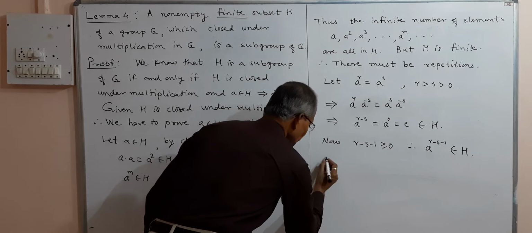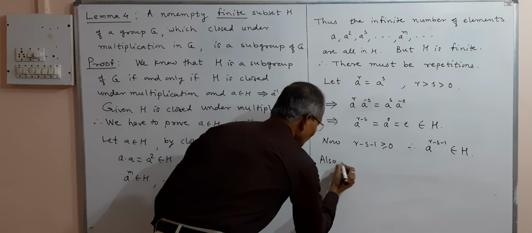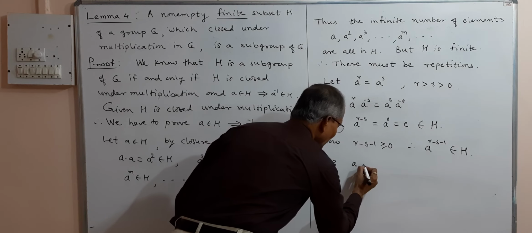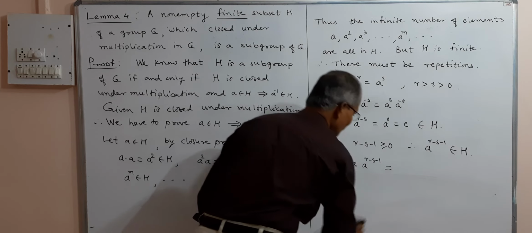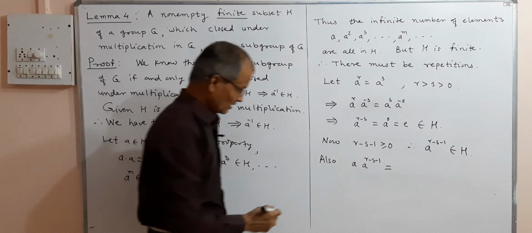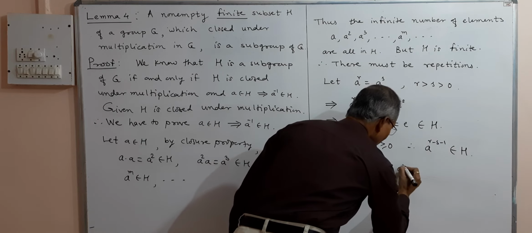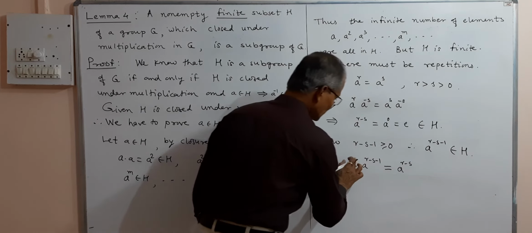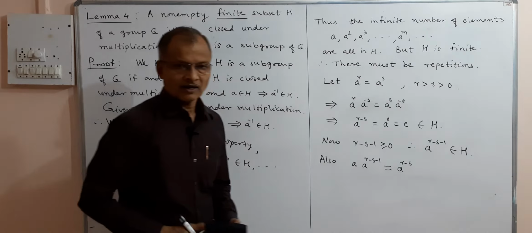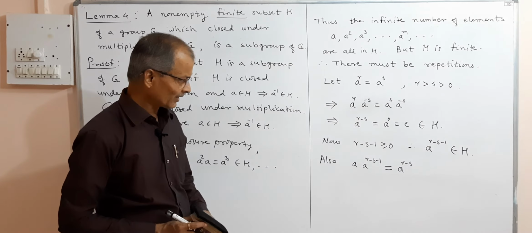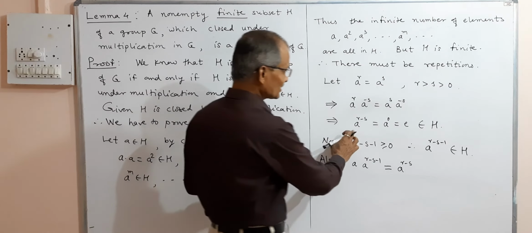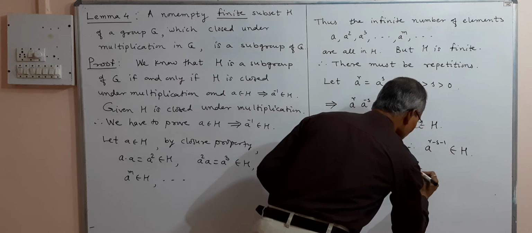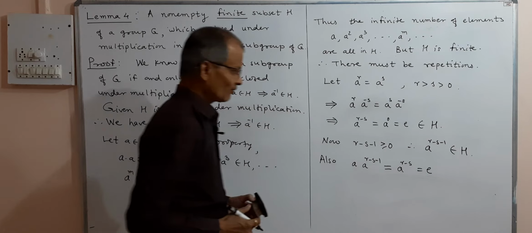Now what is the product of a and a to the power r minus s minus 1? This will be a to the power r minus s. This is one power, and adding the powers using laws of indices we get a raised to r minus s. But a raised to r minus s is e. So this is equal to e. And what does this show?